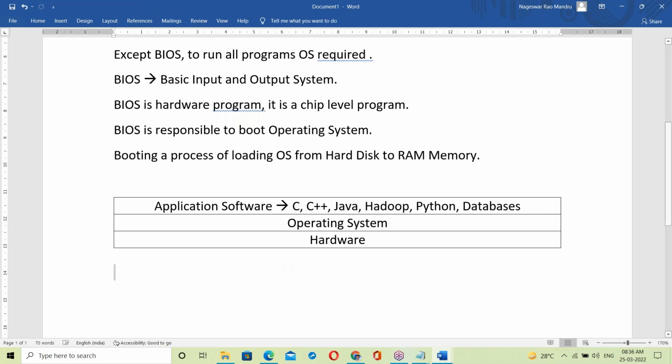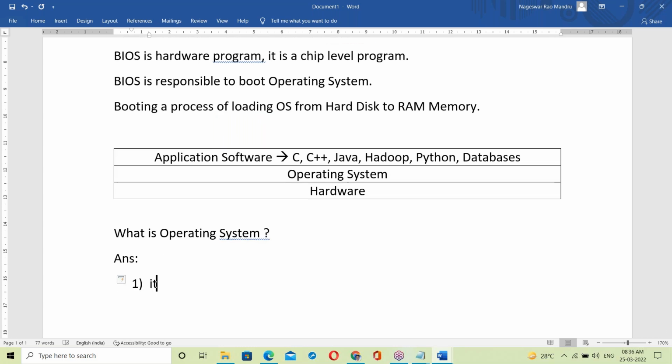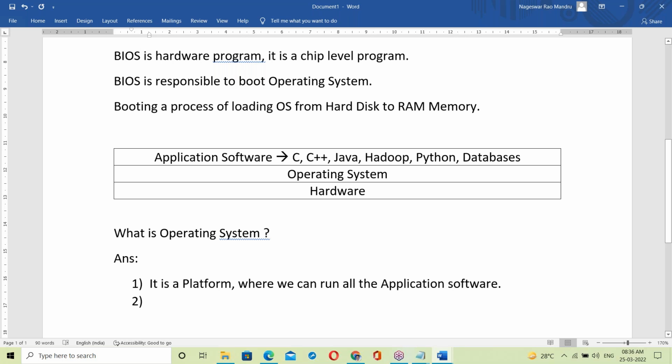So what is an operating system? Simple answer, first point: it's a platform. What does OS mean? Simply, it's a platform where we can run all the application software.